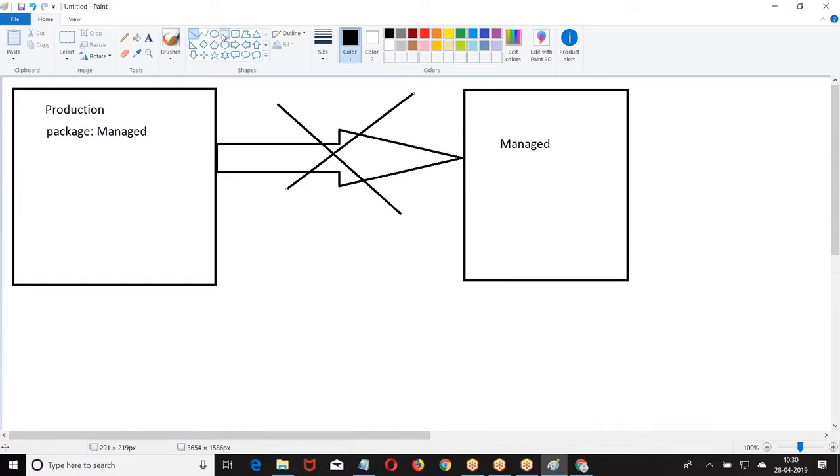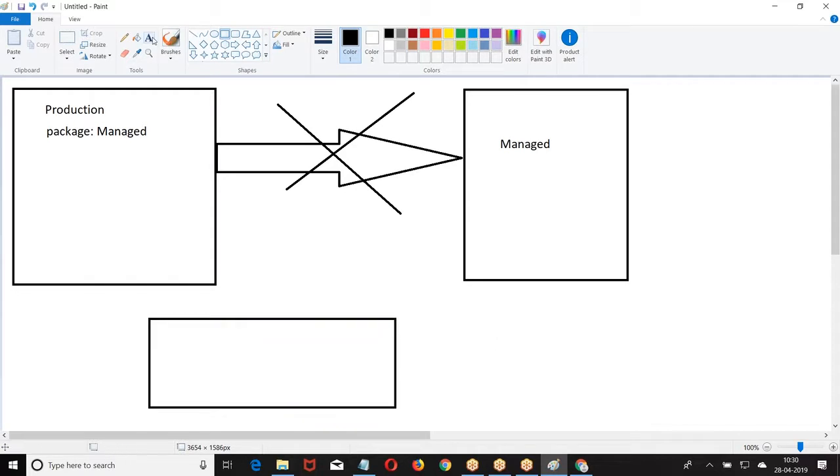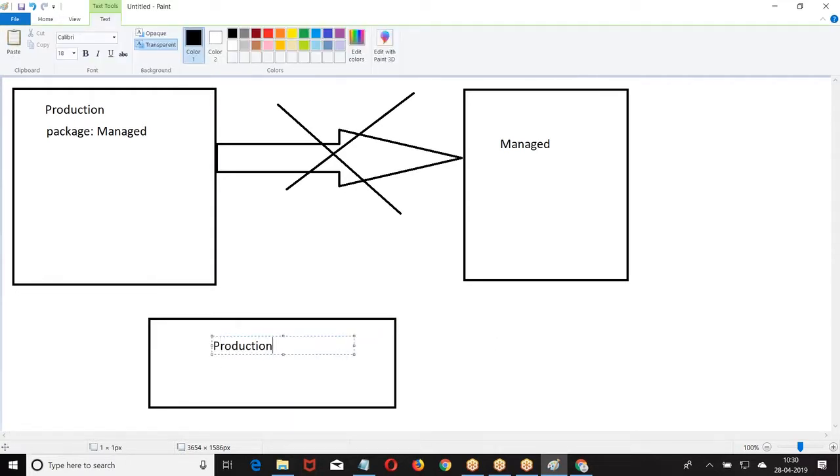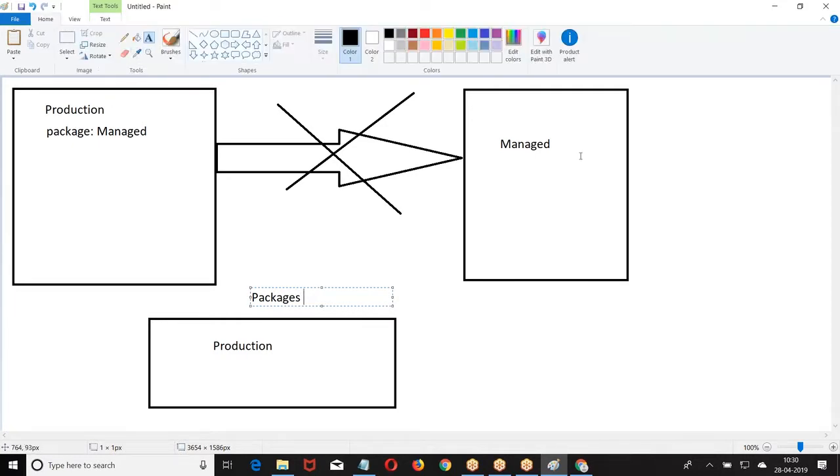Now, if it is another org, this is production 1, this is production 2, then I will prefer to deploy the code from one production to another production, or this sandbox belongs to this org and from here I want to deliver the code. Are you clear? Within the organization, we prefer to go with the deployment procedures. So that's my intention of saying Lightning components are deployed using packages. Is that clear?